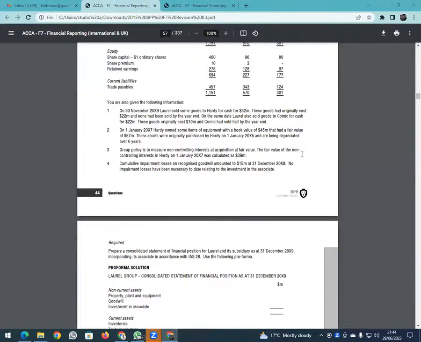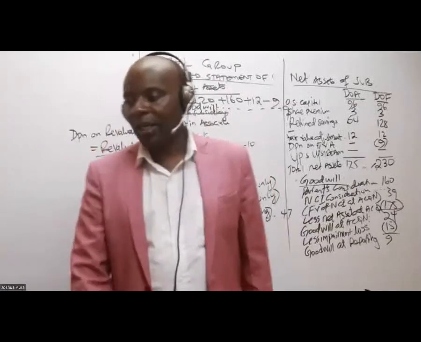So you take 39 plus 11, and then you subtract their share of the impairment loss. Remember, impairment loss was 15. So you give them 20%, which is 3. So 50 minus 3, we got 47 for NCI.